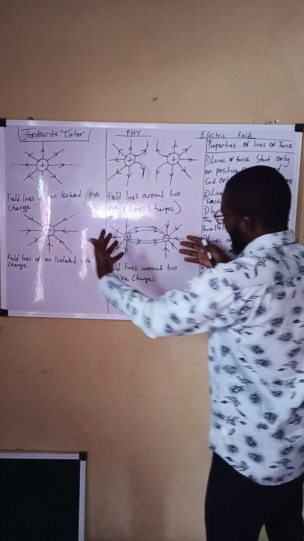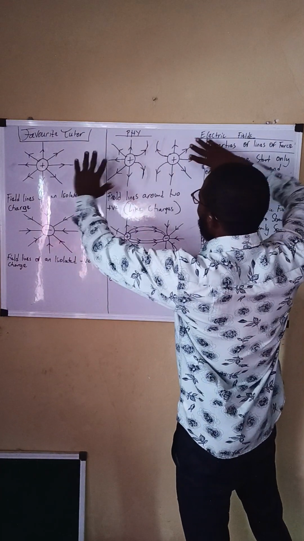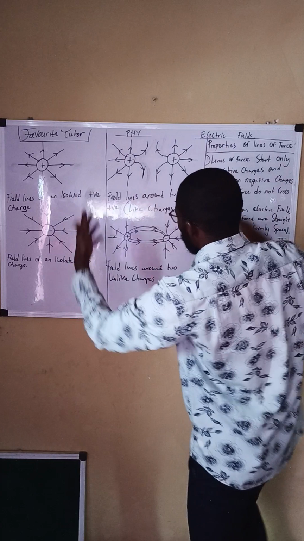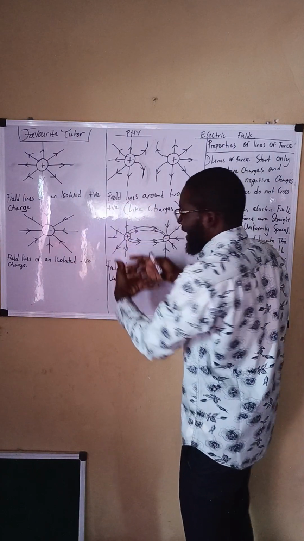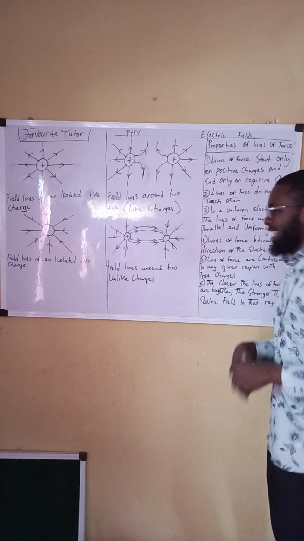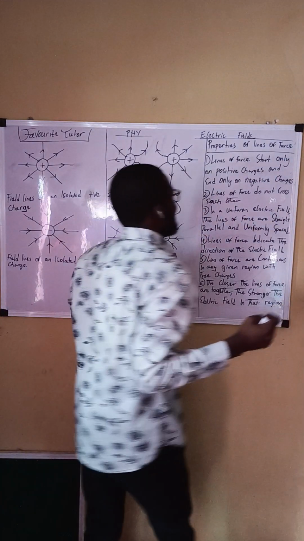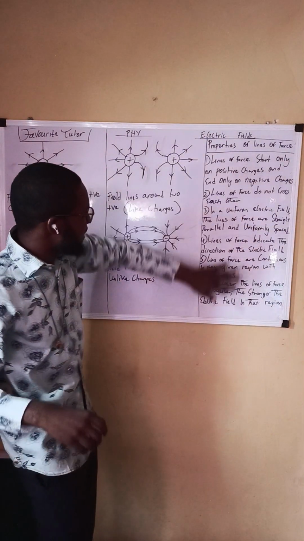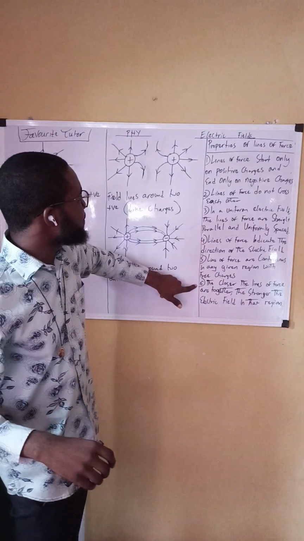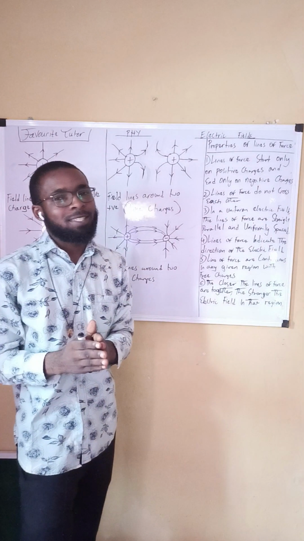Now, this is what we have right here. Like charges do what? Repel each other, while unlike charges do what? Attract each other. Now, these field lines also have properties. I think they are up to 6. Okay, we are going to take them one after the other.